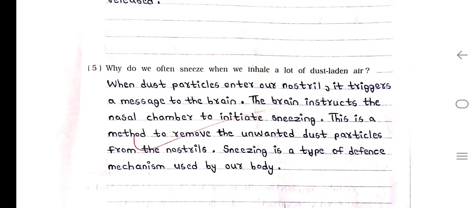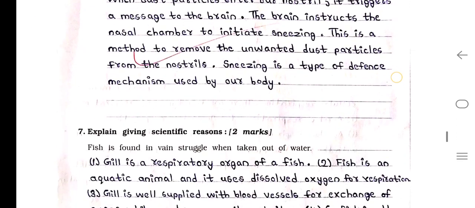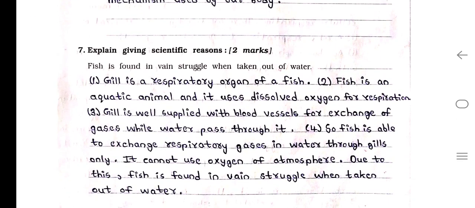Answer. When dust particles enter our nostril, it triggers a message to the brain. The brain instructs the nasal chambers to initiate sneezing. This is a method to remove the unwanted dust particles from the nostril. Sneezing is a type of defense mechanism used by our body. Question number 7. Explain giving scientific reason.